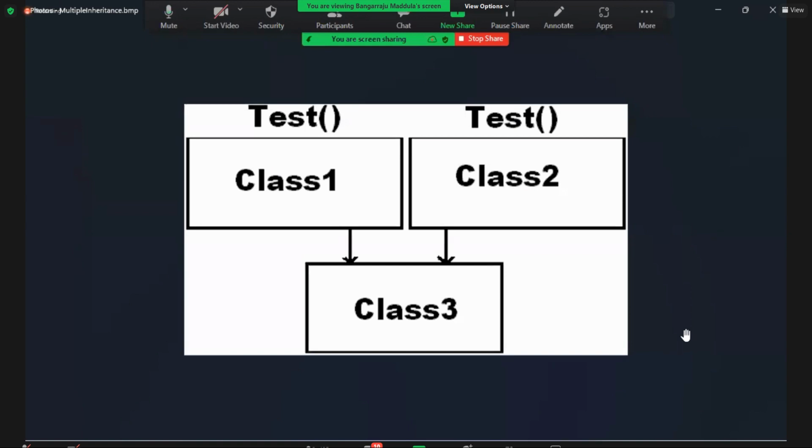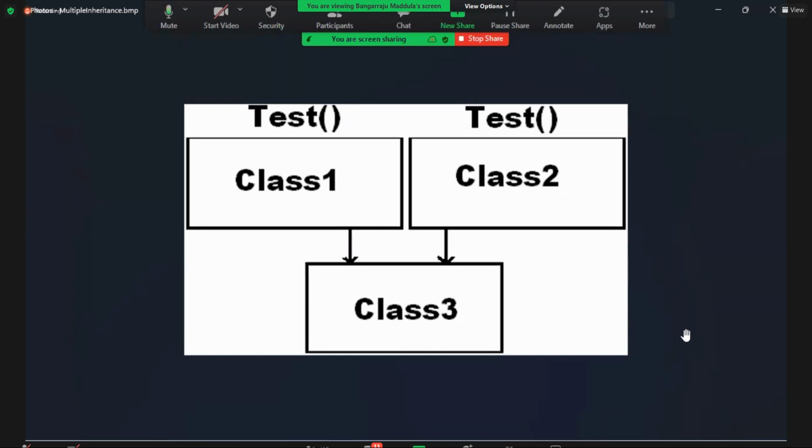The same method exists in both the two parents. When you inherit, a parent class member automatically becomes a child class member. Can a class have two members with the same name? That is the ambiguity problem that arises. Now you create the class 3 instance and call the test method. Which test method is invoked?